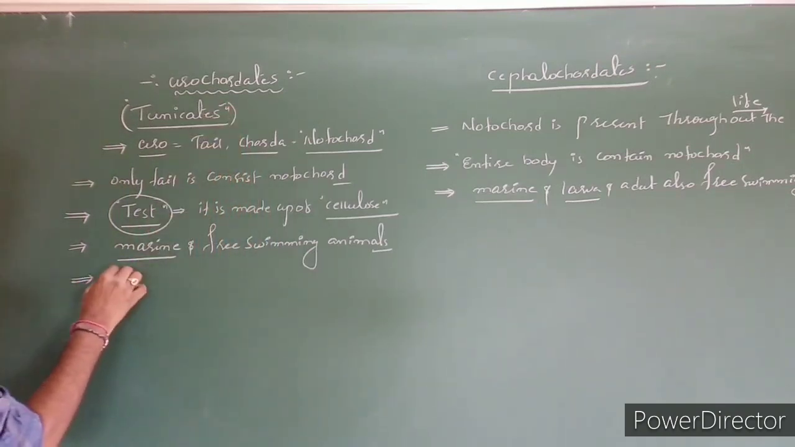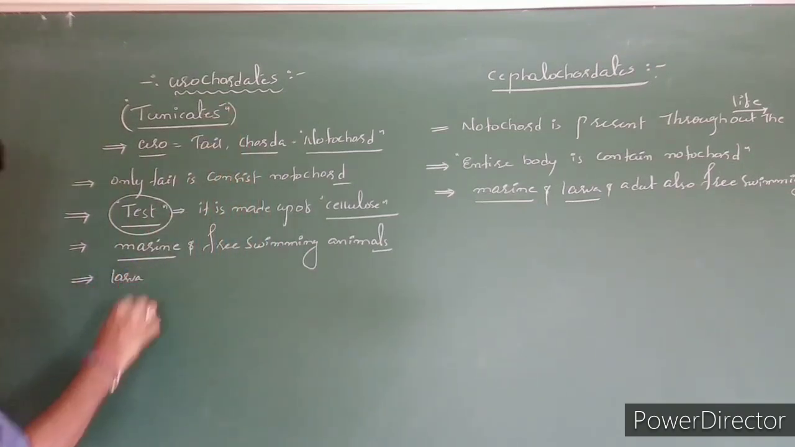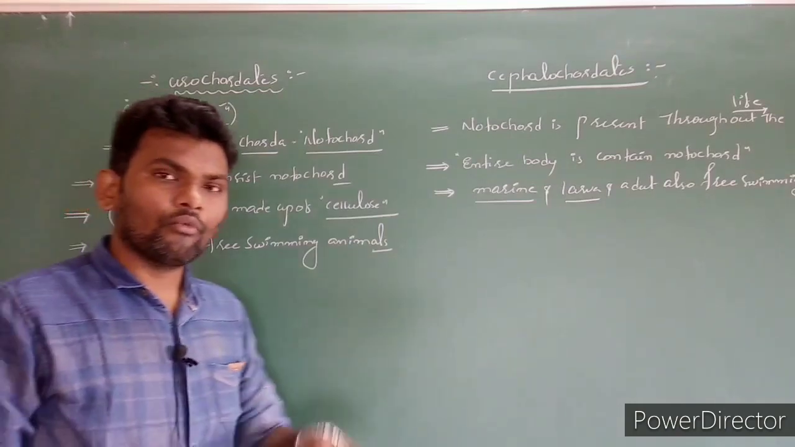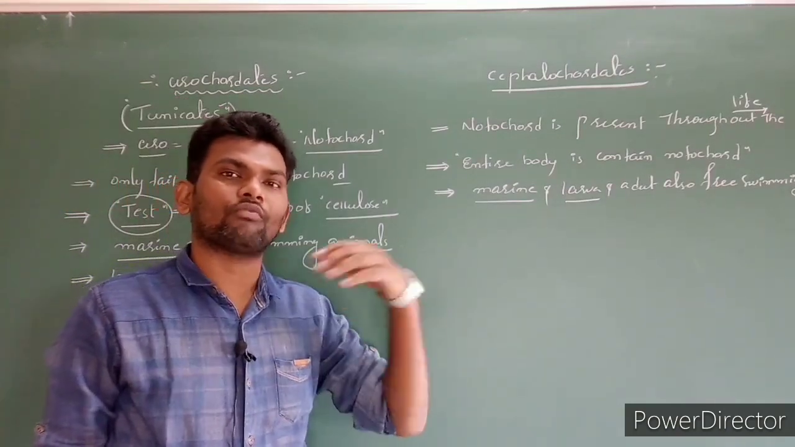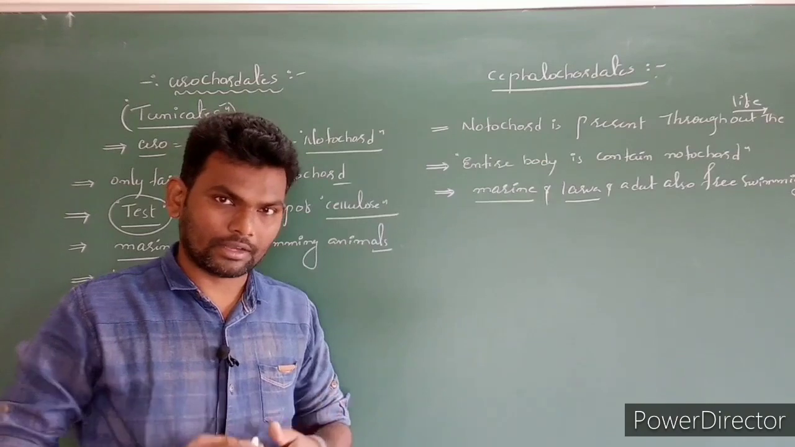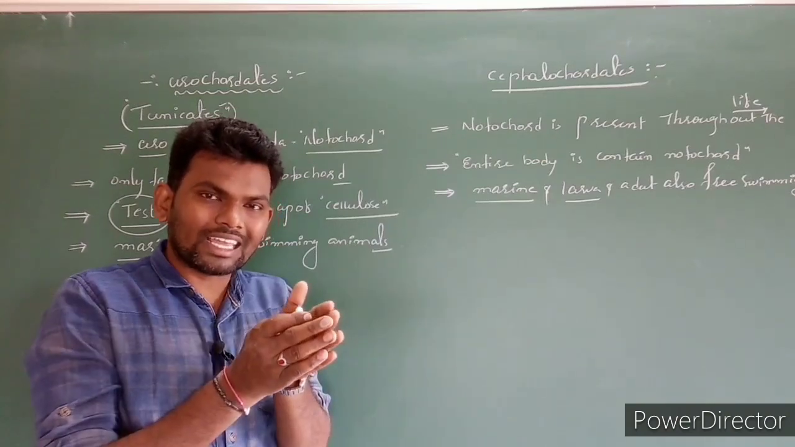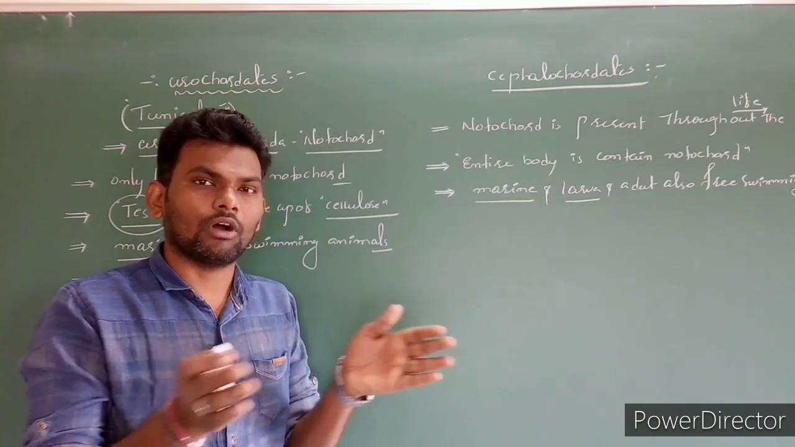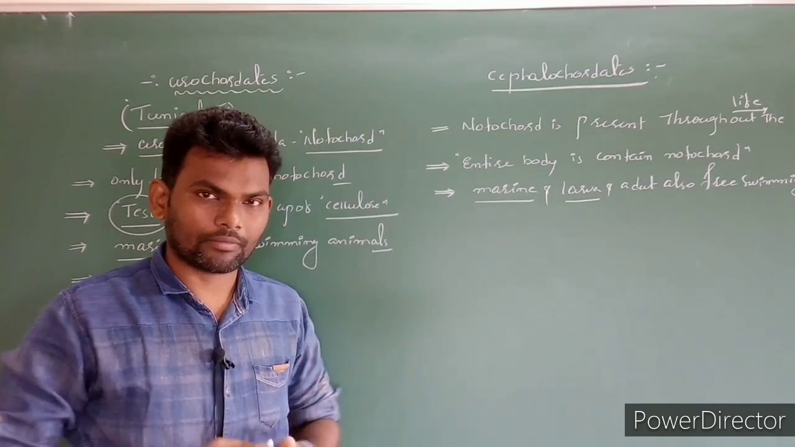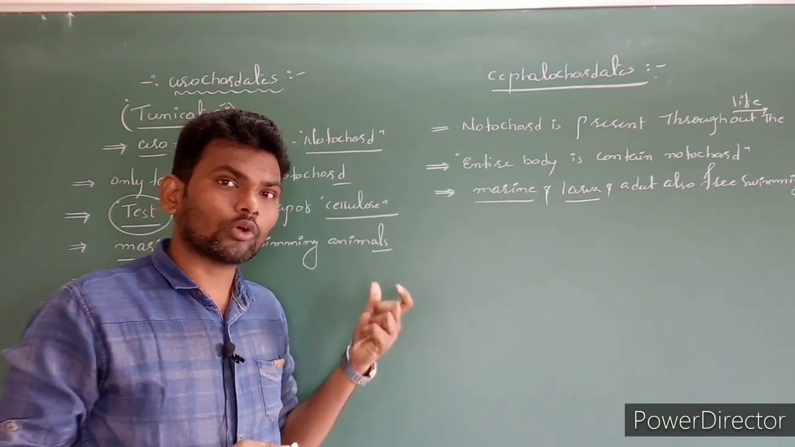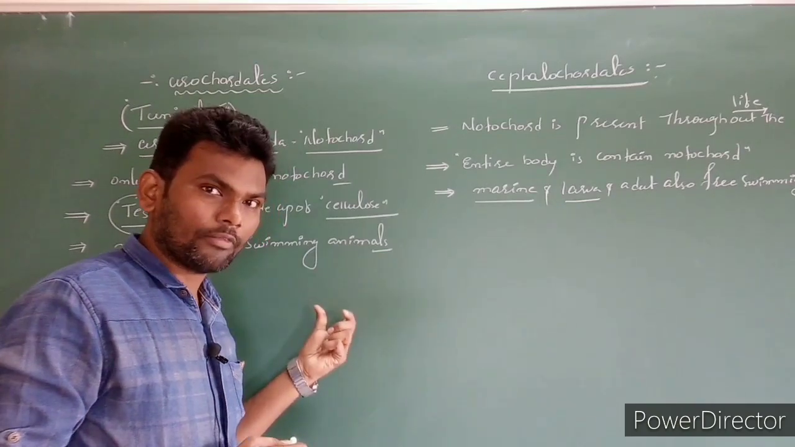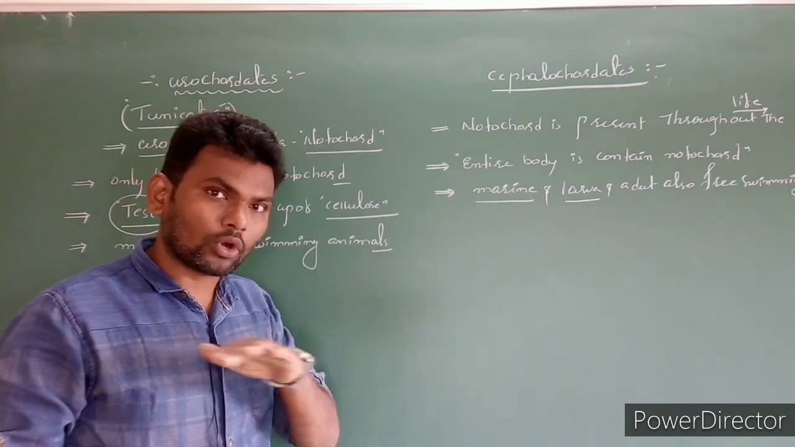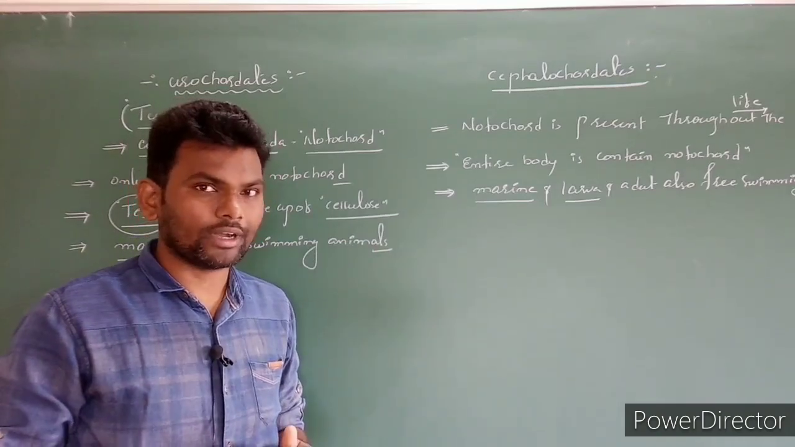In Urochordata, when the larva is going to metamorphosis and become an adult, during that the tail is going to detach or be lost during this development. It means the notochord is present in only the larva. At the adult stage, the notochord is absent. Got the point or not?